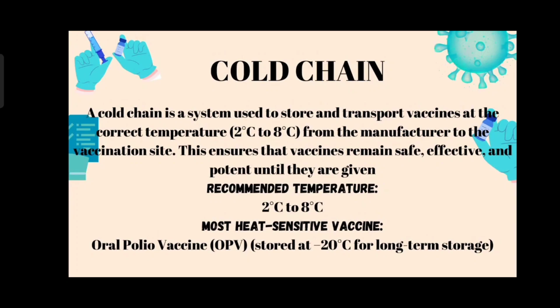Mainly they are transferring the vaccines at a temperature of 2 degrees Celsius to 8 degrees Celsius. So the cold chain can ensure that the vaccines remain safe, effective and potent until they are given. The recommended temperature, I already said, is from 2 degrees Celsius to 8 degrees Celsius.